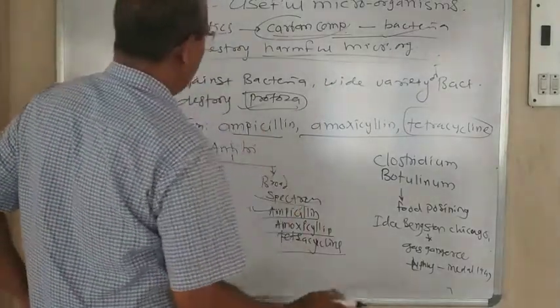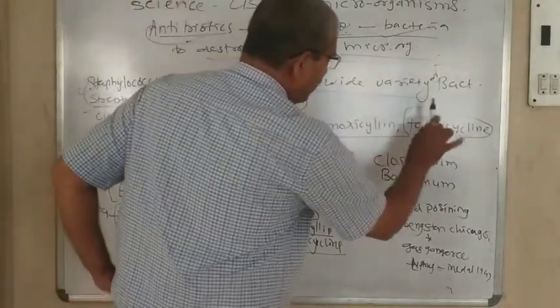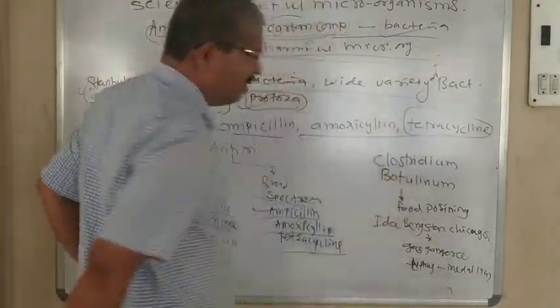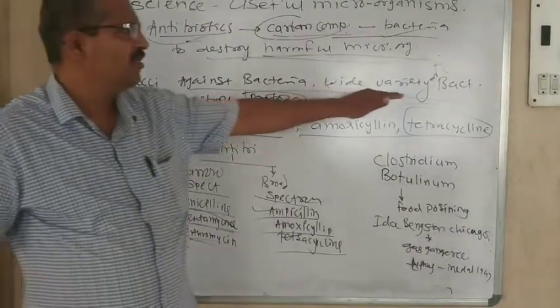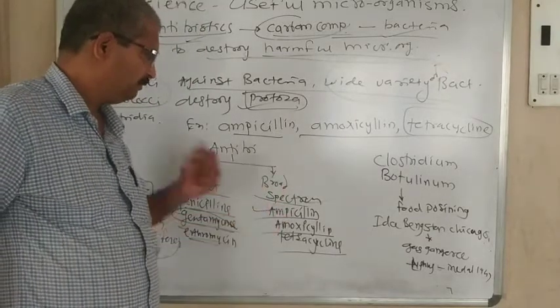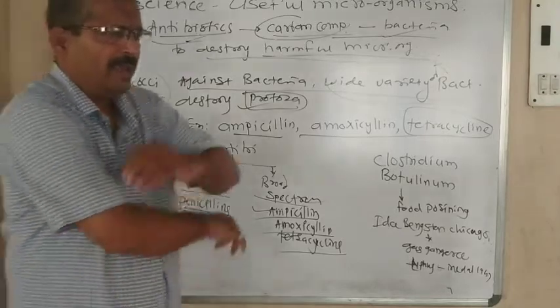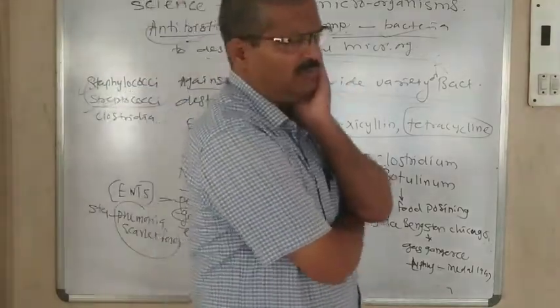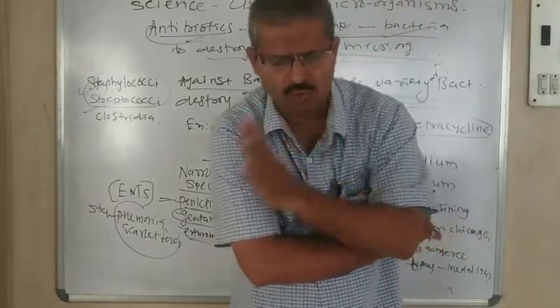That is, in short, antibiotics work against bacteria. Bacteria have a lot of variety, and to destroy the wide variety of bacteria, broad spectrum antibiotics are used. Again, there is one more harmful bacteria, called Clostridium.